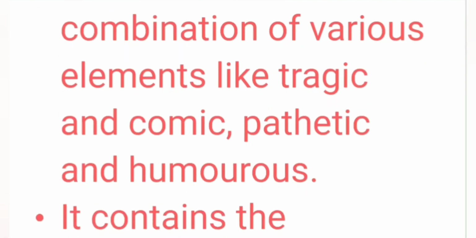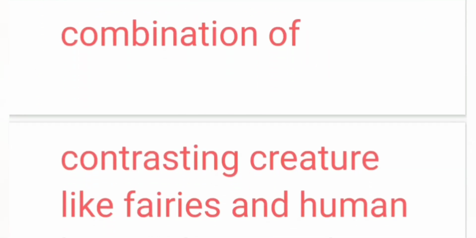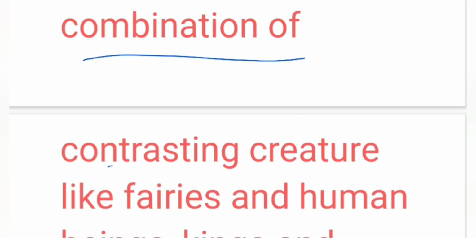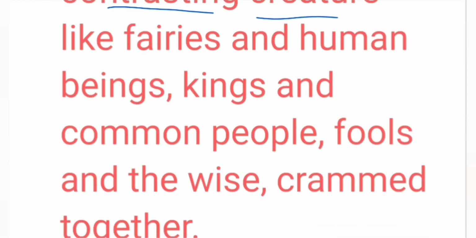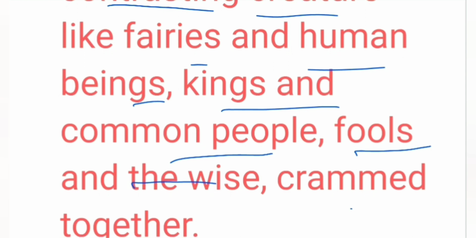So the play contains a combination of elements like tragic and comic, pathetic and humorous. These are elements, mixed together in a play. And secondly, it may contain a combination of contrasting creatures, like fairies and human beings, kings and common people, fools and the wise, crammed together.